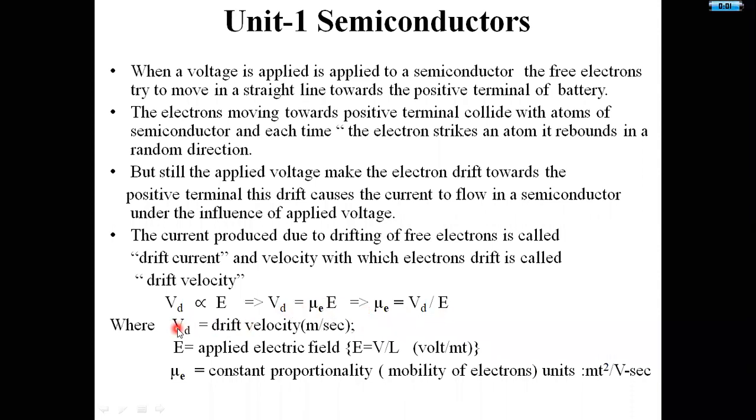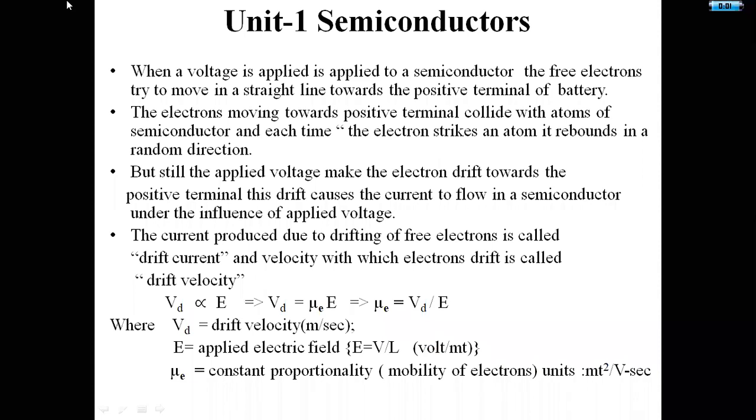Vd is the drift velocity, its unit is meter per second. Capital E is the applied electric field. That applied electric field is given by E equals V by L, where V is voltage and L is the length of the semiconductor material. Its unit is volt per meter. Mu E is the constant of proportionality, or mobility of electrons.